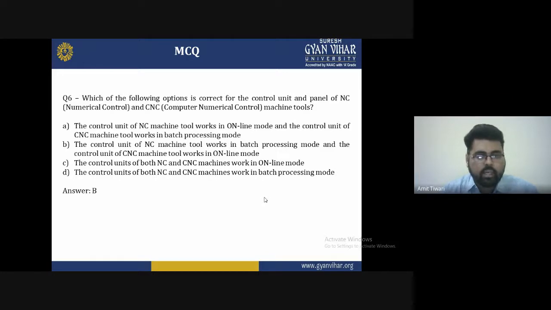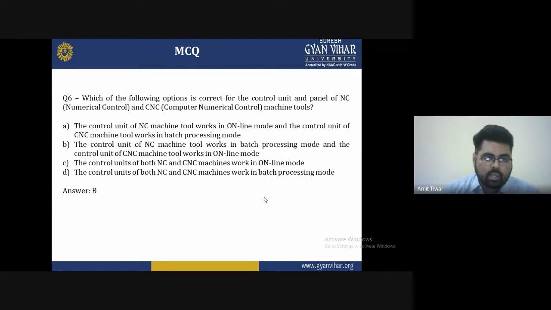Question number 6: which of the following options is correct for the control units of NC, numerical control, and CNC, computer numerical control machine tools? Option A, the control unit of the NC machine tool works in online mode and the control unit of the CNC machine tool works in batch processing mode.